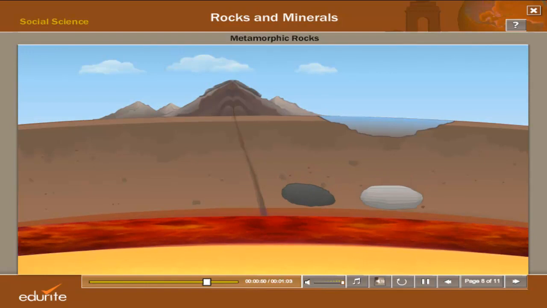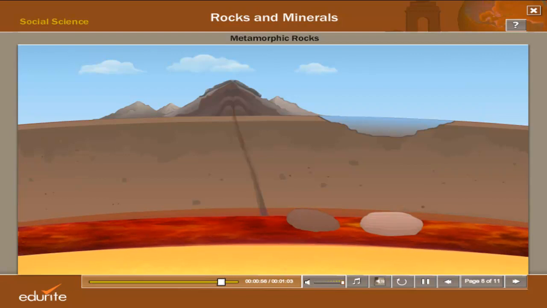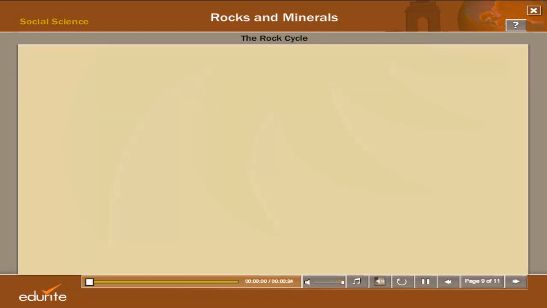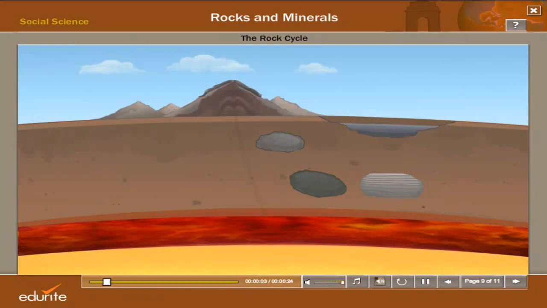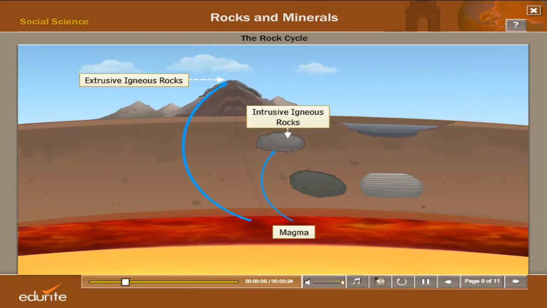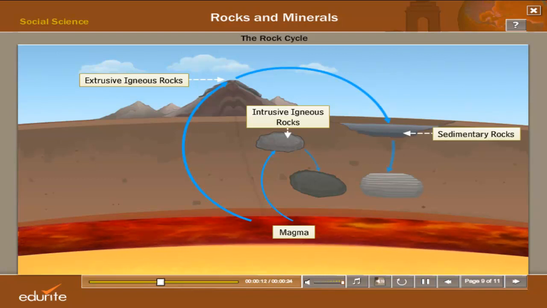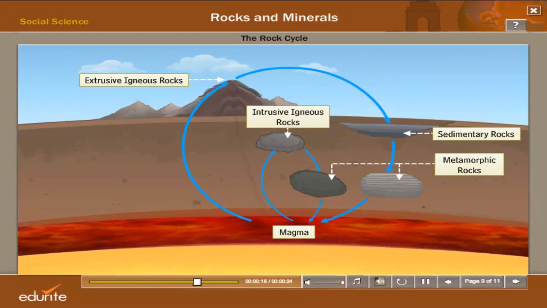As a result of the Earth's movements, metamorphic rocks move further down and become a part of the Earth's mantle. As these rocks are exposed to higher temperature, they become molten magma. The rock cycle. The conversion of molten magma into igneous rocks, into sedimentary rocks, igneous and sedimentary rocks into metamorphic rocks, and metamorphic rocks into molten magma constitute a cycle. This cycle is called the rock cycle.